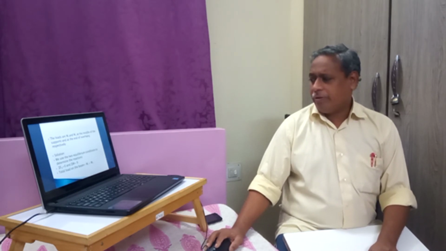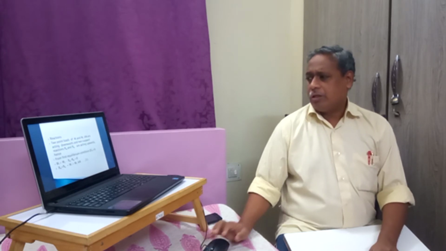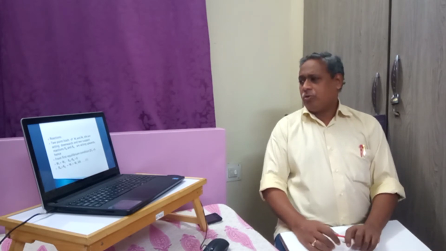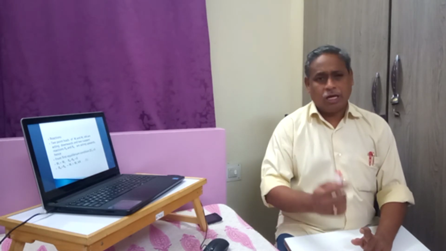The total load on the beam is W1 plus W2. As we see, there is no other load, only two loads are there on the beam, W1 and W2. So we will find the reactions. Two point loads W1 and W2 kilonewtons are acting downwards and the two supports are acting upwards.